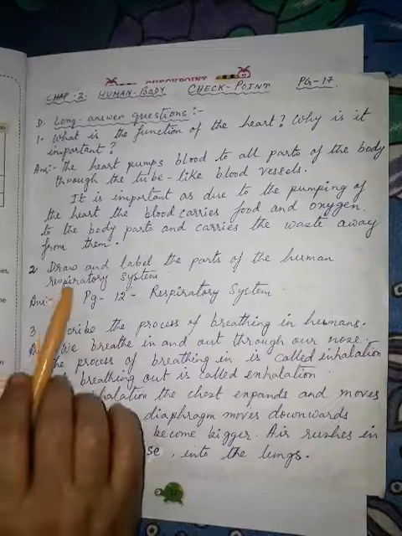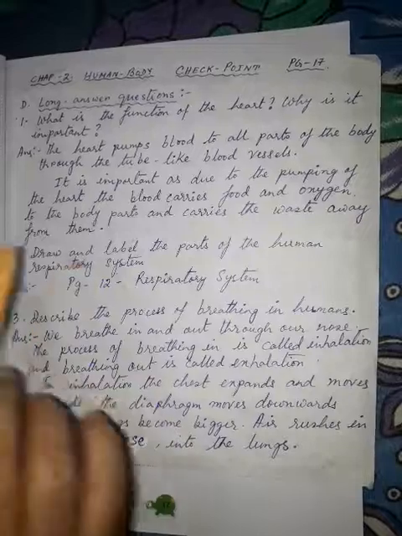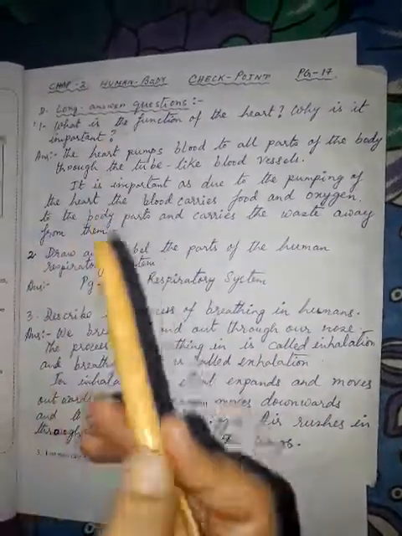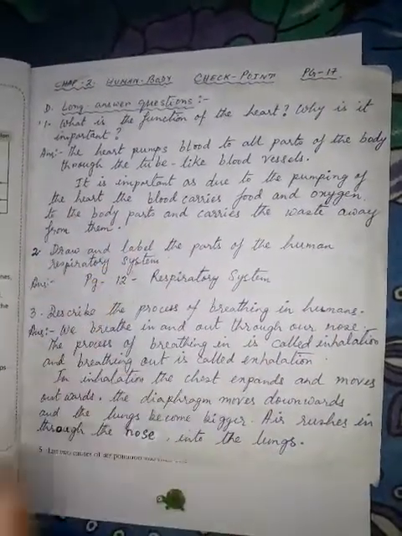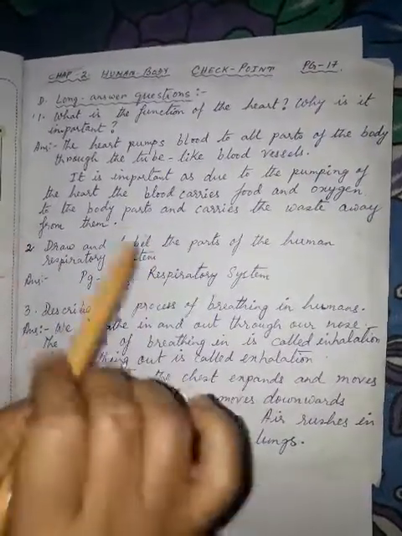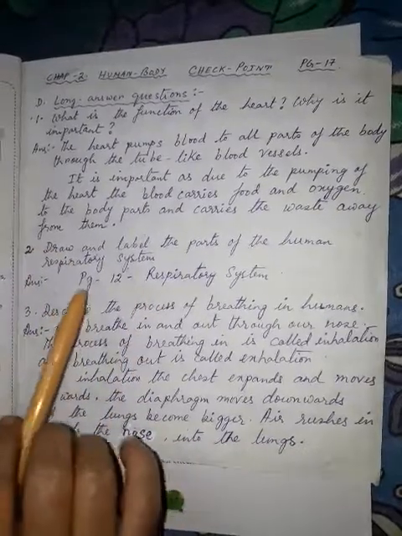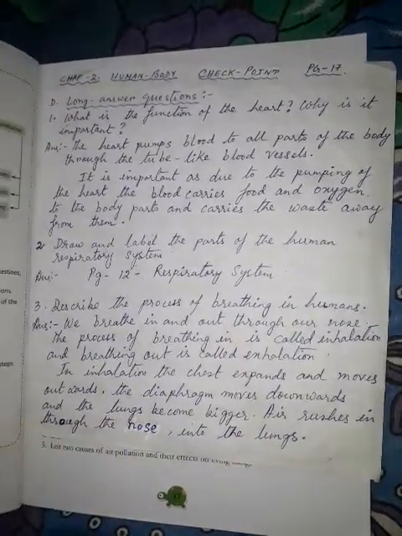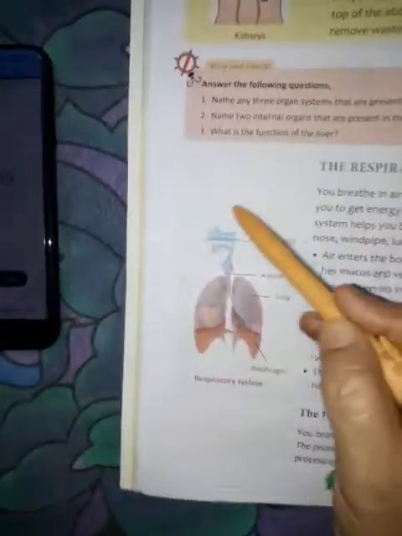Next, question number 2 says, draw and label the parts of the human respiratory system. So here they have asked you to draw and label, and you also have to color the system, and then learn it. This picture is directly in your book. You turn to page number 12, the respiratory system. So here we have come to page number 12. We see the respiratory system drawn.